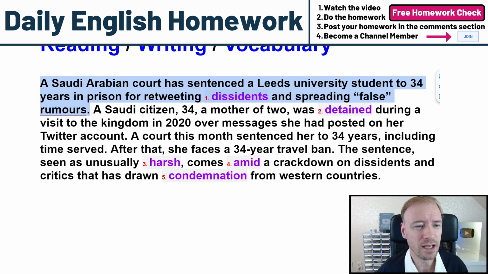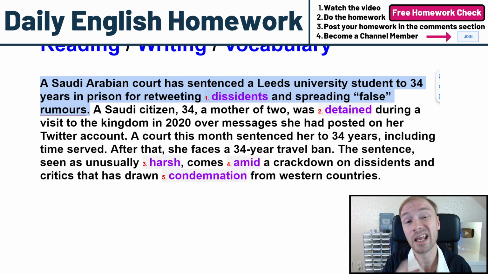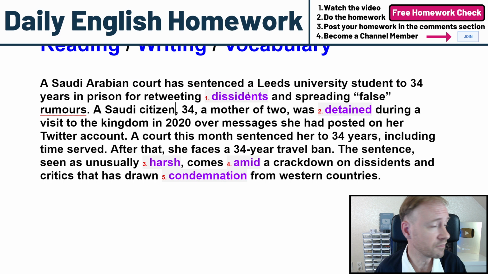So let me read that again. A Saudi Arabian court has sentenced a Leeds University student to 34 years in prison for retweeting dissidents and spreading false rumors. All right, so someone said something about Saudi Arabia that was bad. That was from a dissident, someone who didn't approve of Saudi Arabia. She shared that information, and now she's guilty of a crime, going to jail. Let's go on. So your first word there is dissident, or dissidents.